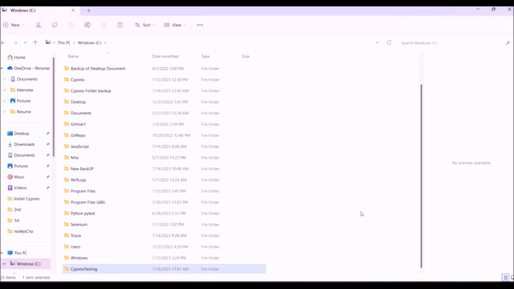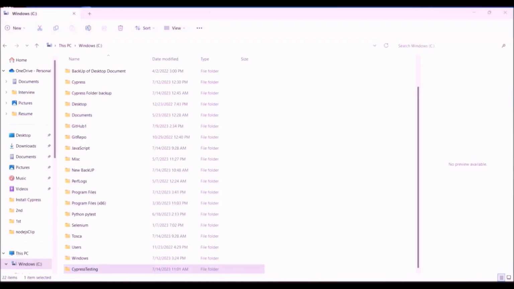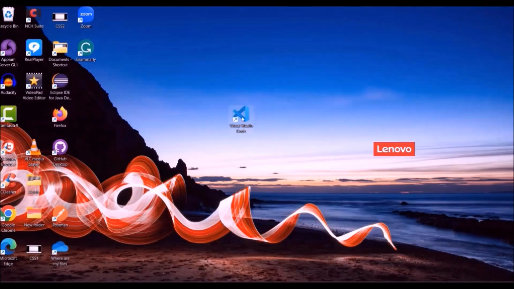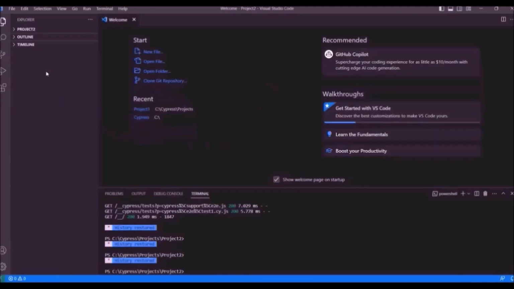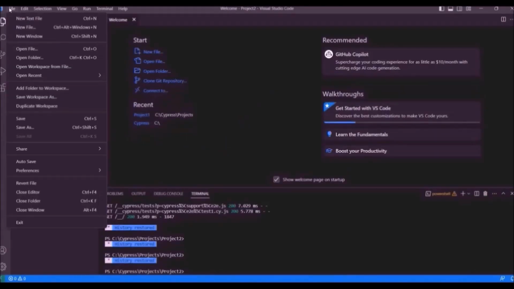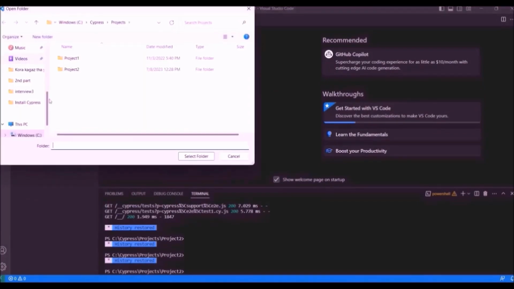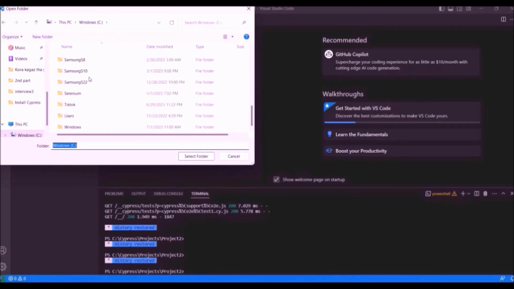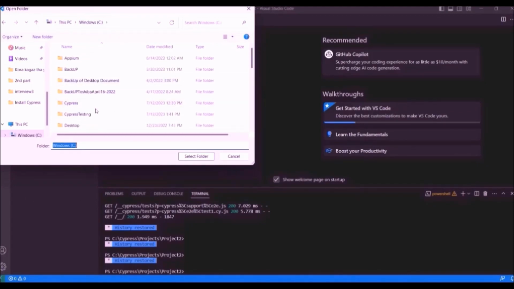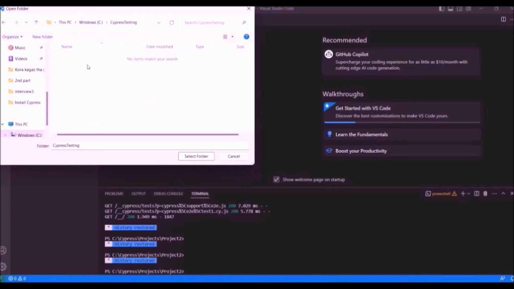Now let's open the VS Code. Click File, click Open Folder and go to the folder we have just created, this one. Click Select Folder.